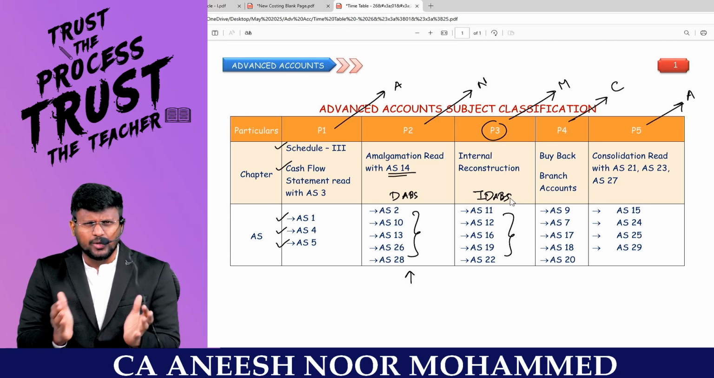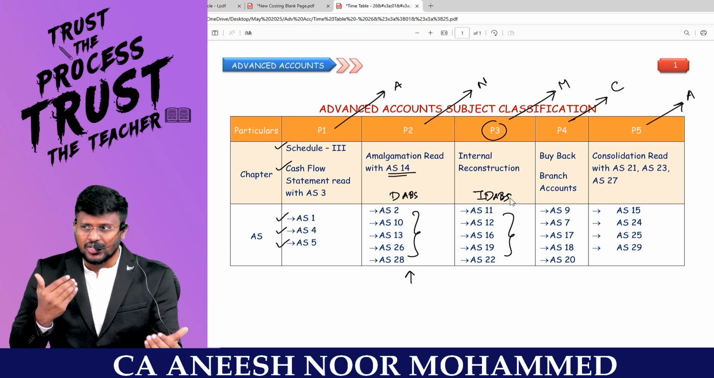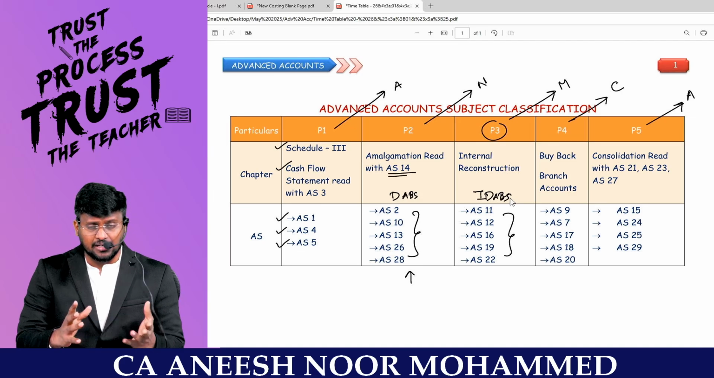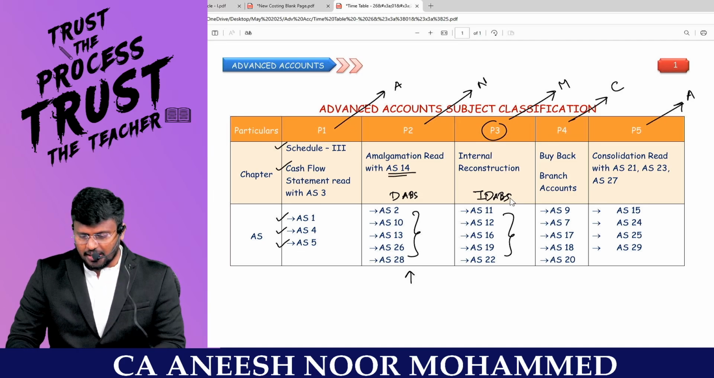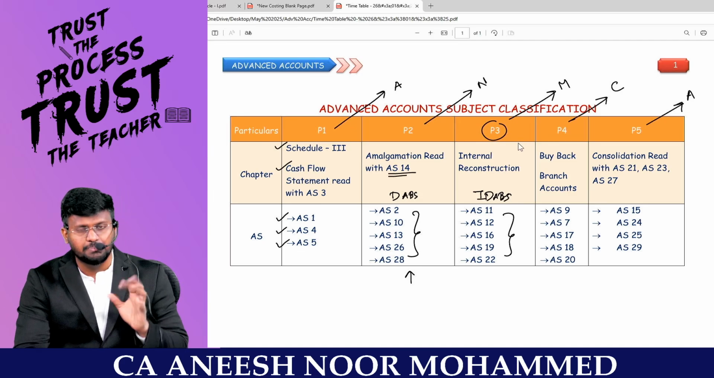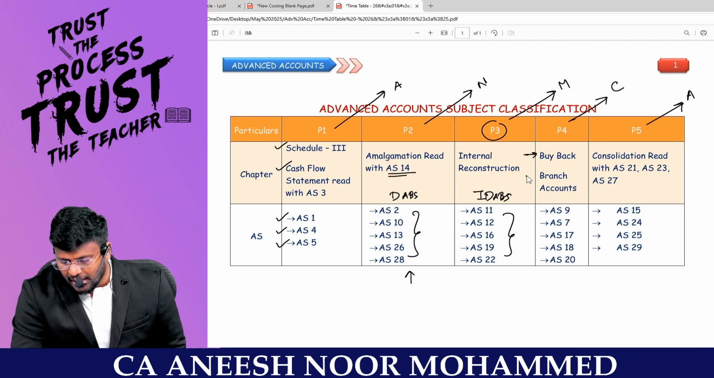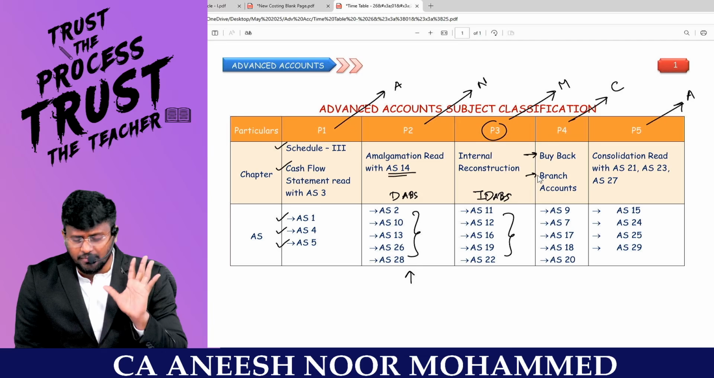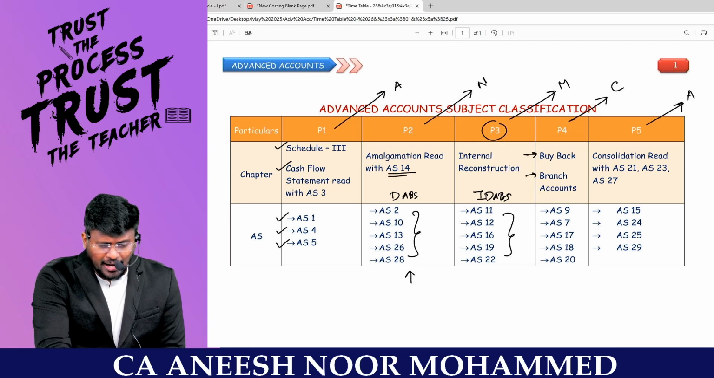Basically, AS22 is not an asset, because it is just a timing difference, but still we will sometimes recognize a deferred tax asset, or sometimes a deferred tax liability. Immediately after completing this part 3, we will move into another very easy topic called buyback and branch. Buyback will come for 5 to 7 marks in the exam, and branch will come for another 6 to 10 marks in the exam.